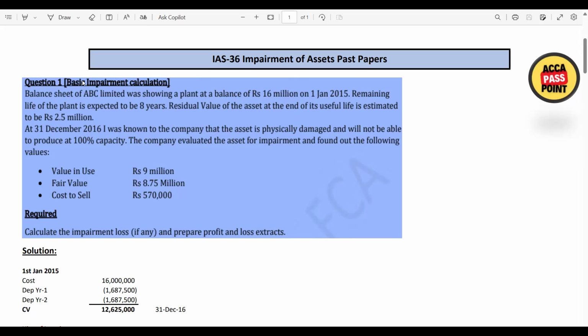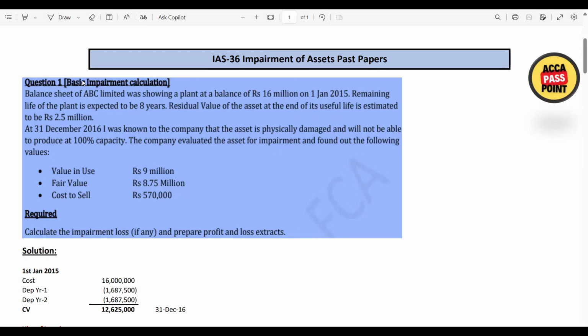Before reading the question, let me give you an overview about IAS 36 impairment of an asset. Impairment means a sudden fall in the value of an asset. Let's say the value of an asset written on the book is 3 lakh. This is the minimum economic benefit. Now there are some events, some indicators. Indicators could be internal or external.